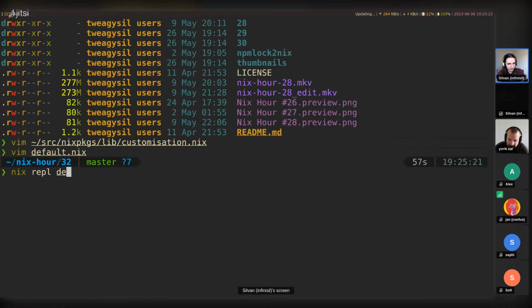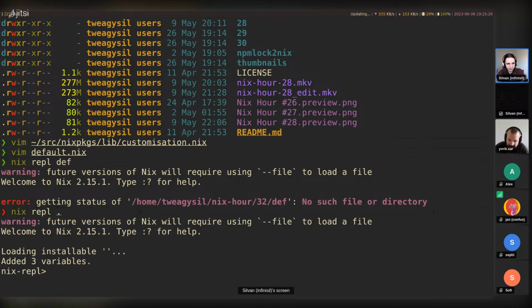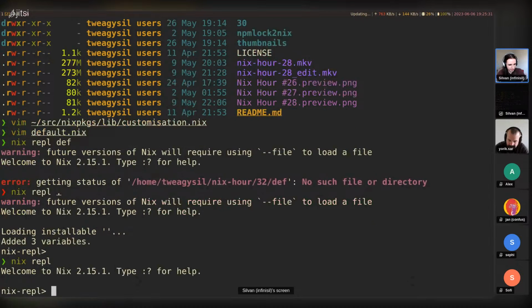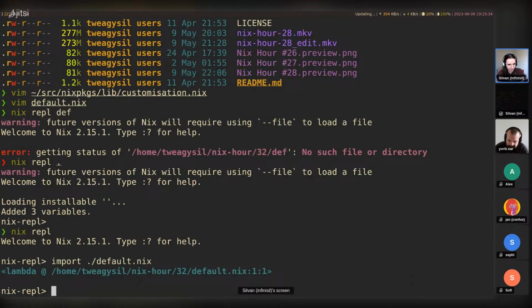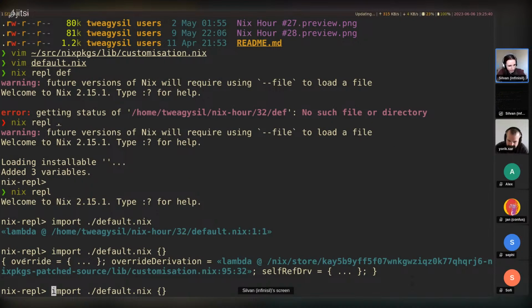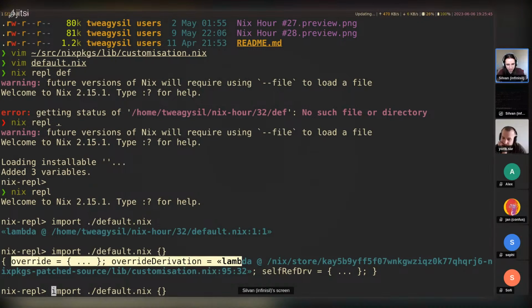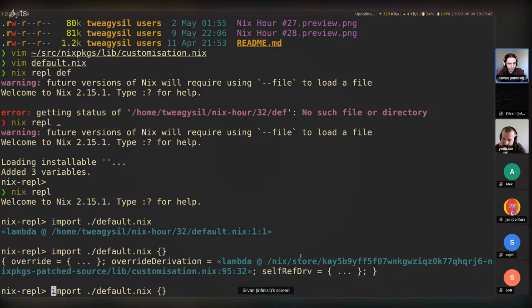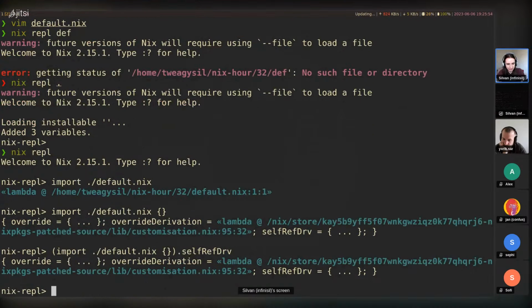So let's do nix-repl on default.nix. And let's do, actually, well, let's import default.nix. Let's see what it is. Oh, it's a lambda, fair enough. Let's call this. All right, and we get the result we expect. We have, well, these are all the arguments added by makeOverridable, but we also have the argument that we exposed ourselves. So we can say self-ref.drv, and we get the same thing back. So it's a derivation that's self-referential. We can do this a whole bunch of times.